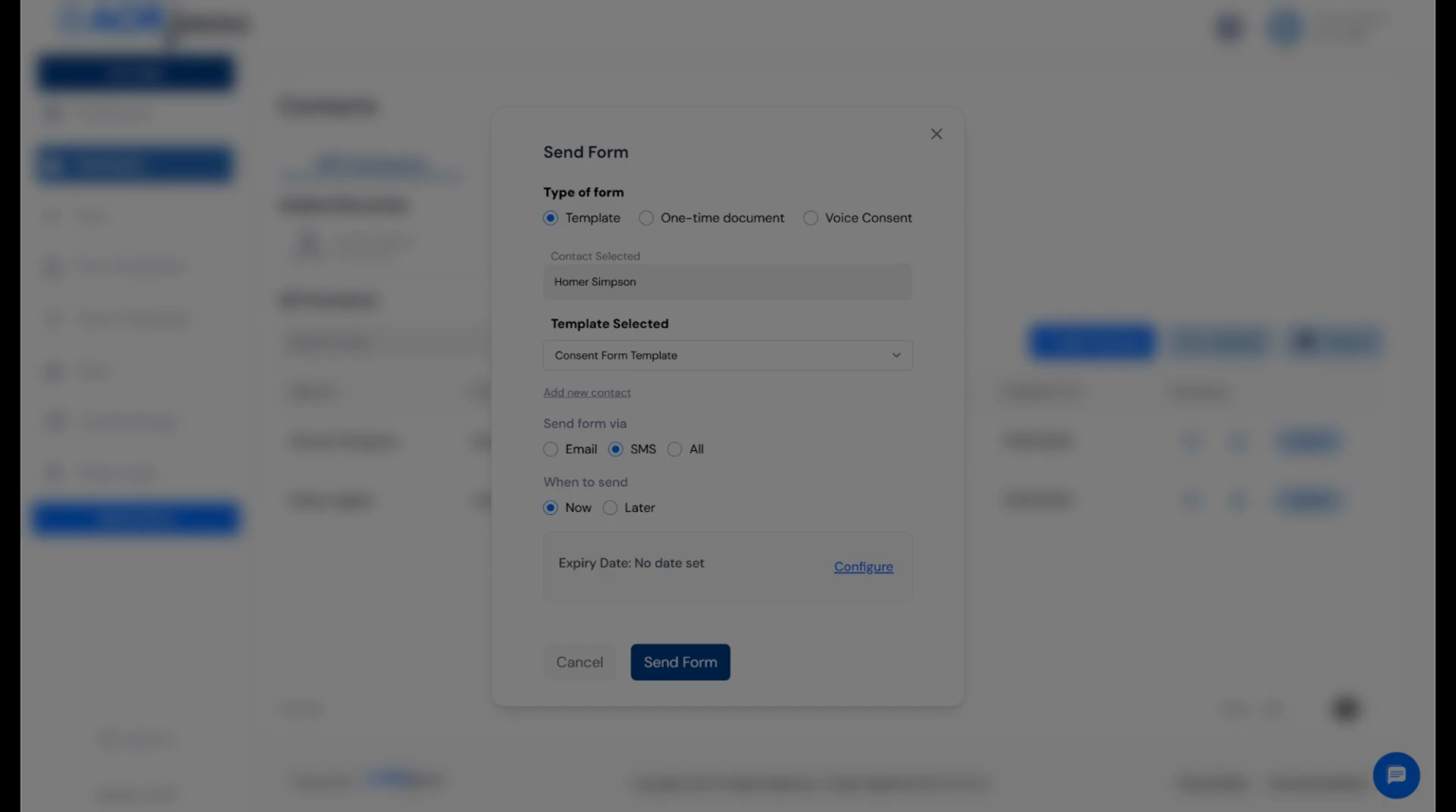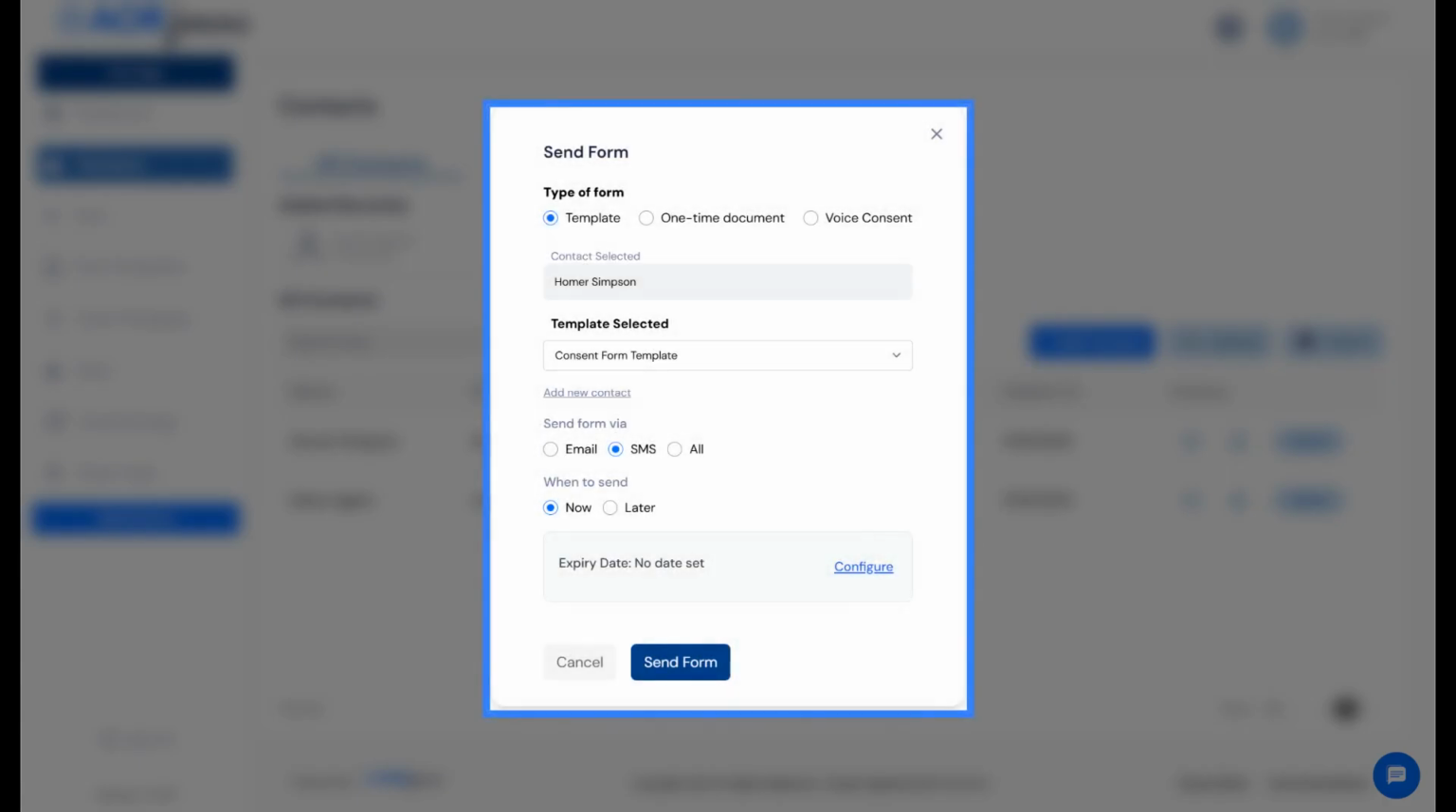Business hour restrictions automatically prevent sending messages outside 8 a.m. to 8 p.m. and on weekends based on the recipient's local time. These restrictions will apply when sending a form via SMS or both by SMS and email.